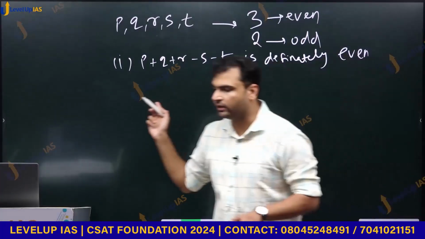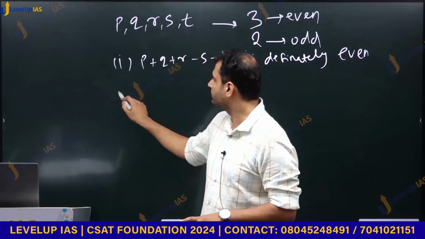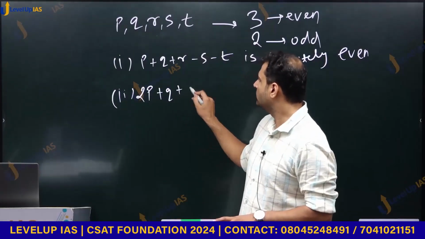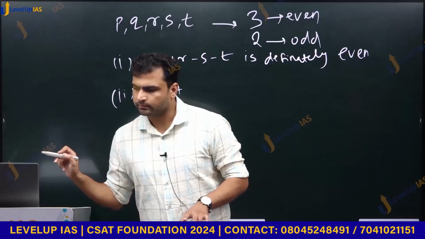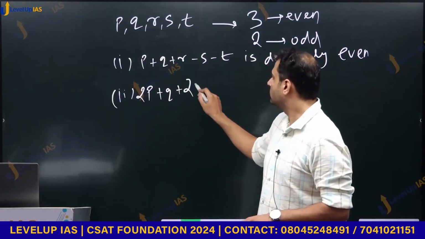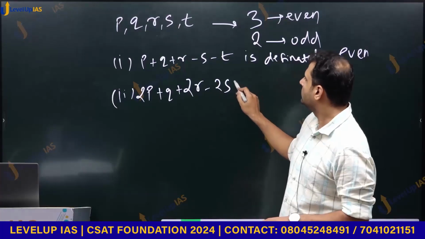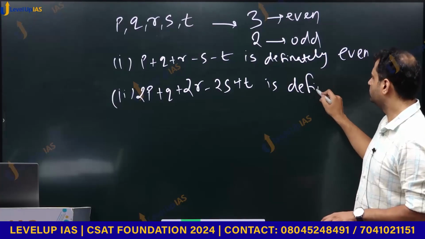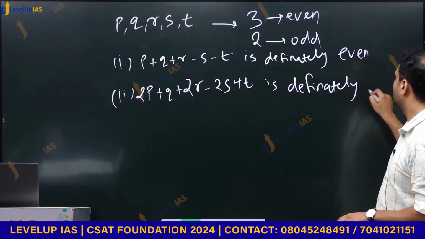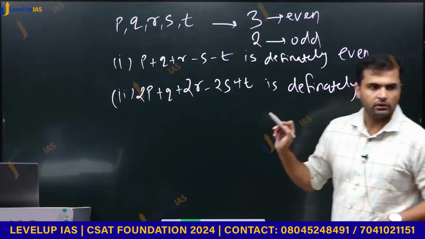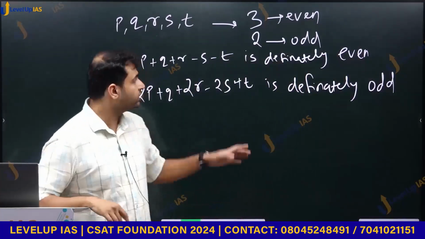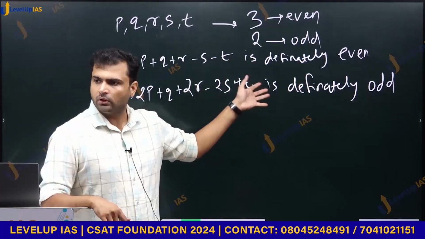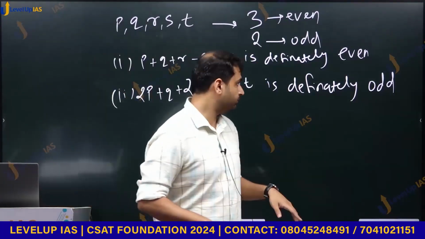And the second statement is 2P plus Q plus 2R minus 2S plus T is definitely odd. These are the 2 statements. All we have to do is tell which of them are correct. Options are same: 1 only, 2 only, both 1 and 2, or neither 1 nor 2.